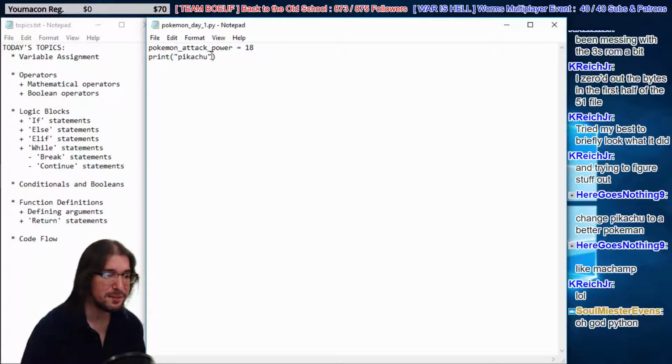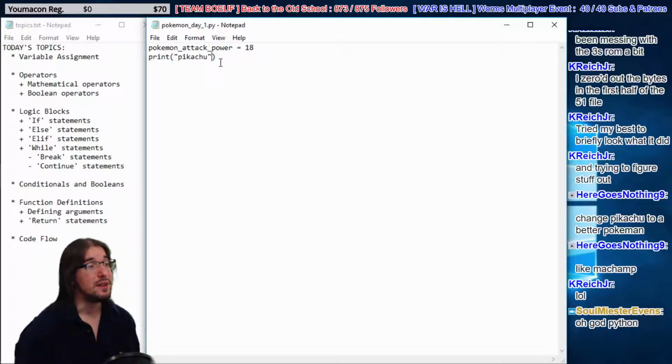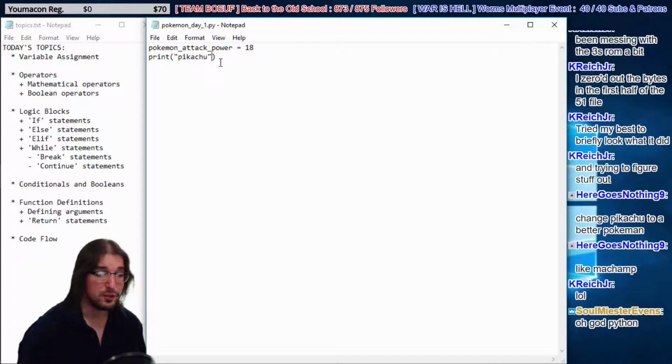What did I miss in the chat here? So Kenny says, I've been messing with the 3S ROM a bit. I zeroed out the bytes in the first half of the 51 file, tried my best to briefly look at what it did, and try to figure stuff out. What happened, man? Did it make a lot of characters have no colors or what? Here goes says, change Pikachu to a better Pokemon, like a Machamp, huh? Here goes has very strong opinions about Pikachu, sounds like. What's up, Eric? He says, oh my god, it's Python.